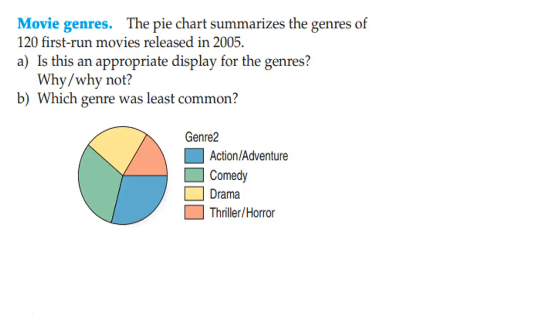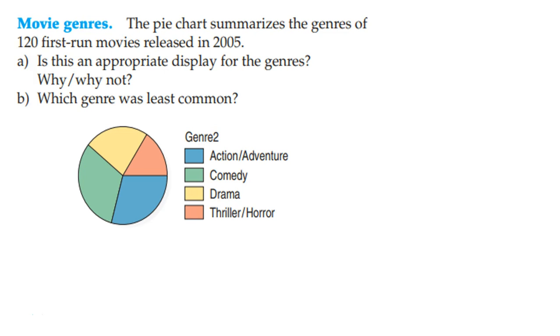So, again, feel free to pause the video, jot this stuff down, and keep going through as we can, but I'm going to try to get through these as fast as I can, just to give you as many practice problems as I possibly can. But we got a pie chart, right? It summarizes the genres of 120 first-run movies in 2005. Is this an appropriate display for the genres? Why or why not? And which genre was least common?